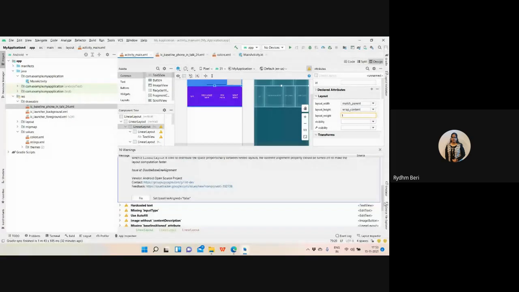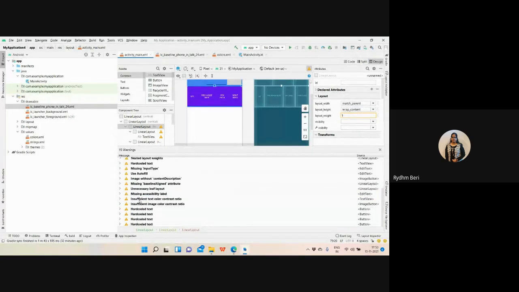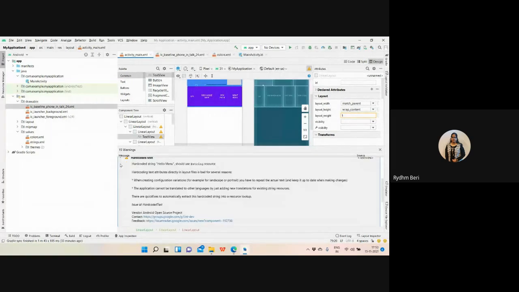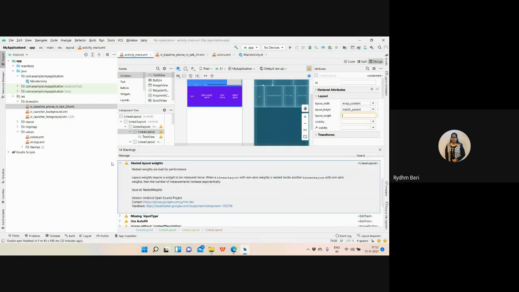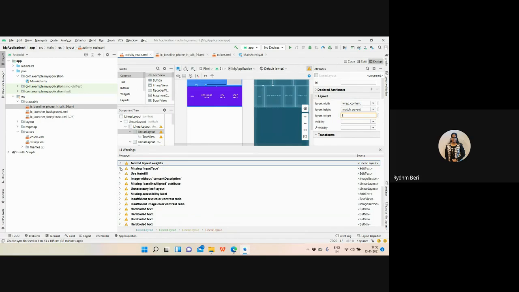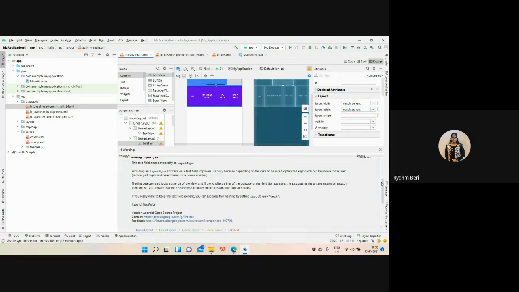So I've not aligned the attribute of this linear layout. I specify fix it, and it automatically fixes. Then hard coded text. Again, I need to fix that hard coded text, so it will be removed. Then nested layout weights, I'm just going to ignore this for now. Then missing input type. Input type is not there.